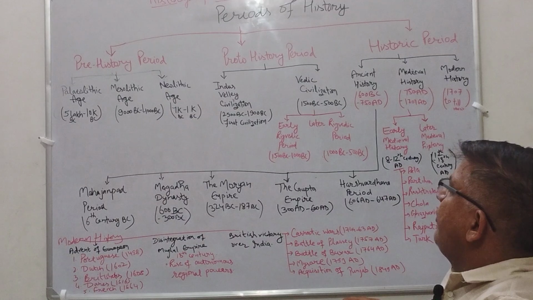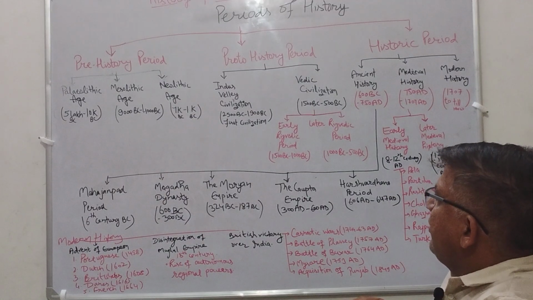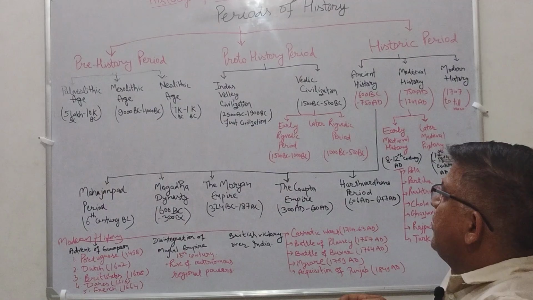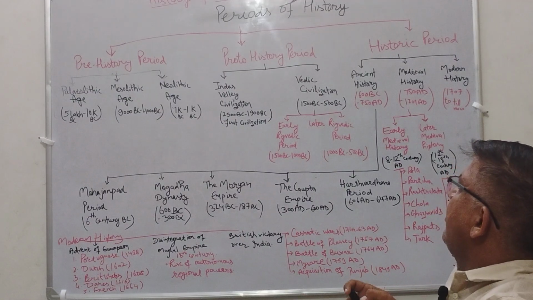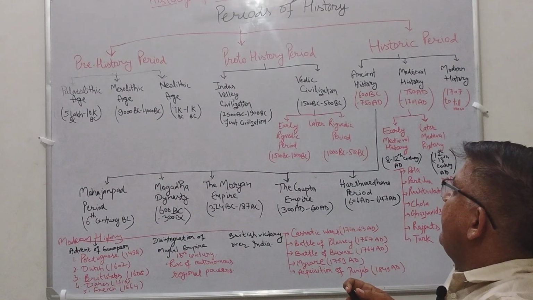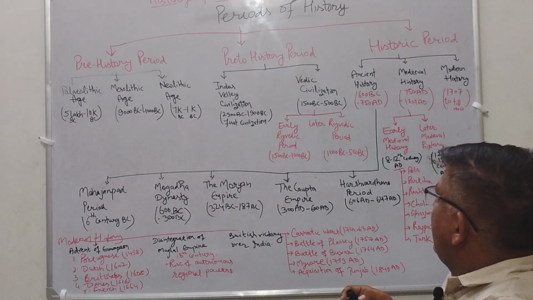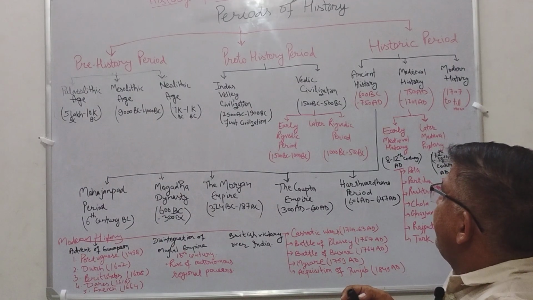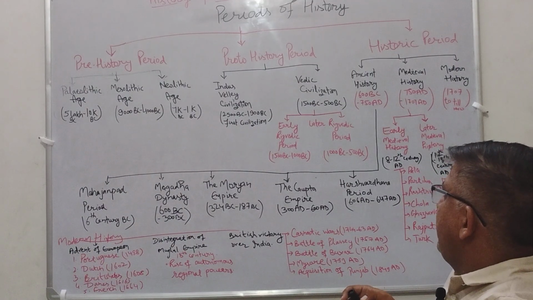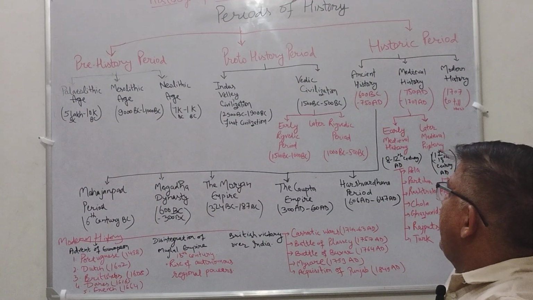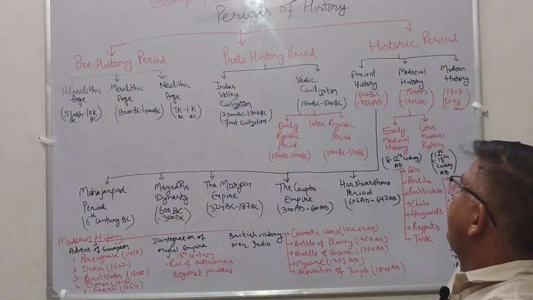And the proto-history period we divide into two parts. Indus Valley civilization, the first civilization of the earth, starts from 2500 BC to 1900 BC. And then Vedic civilization starts from 1500 BC to 500 BC. Then we further divide Vedic civilization into two parts: early Rig Vedic period, 1500 BC to 1000 BC, and later Rig Vedic period, 1000 BC to 500 BC.